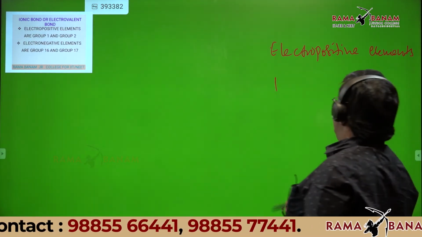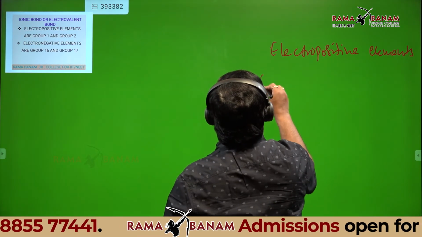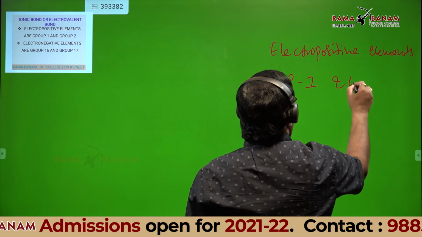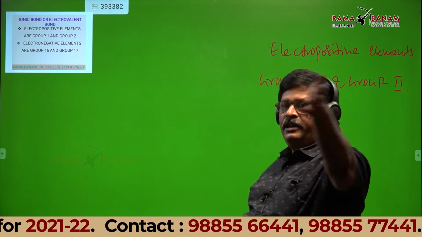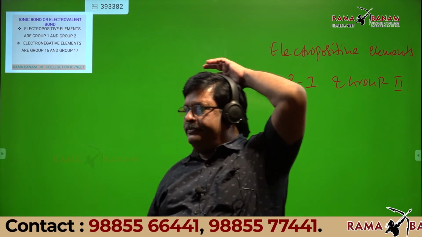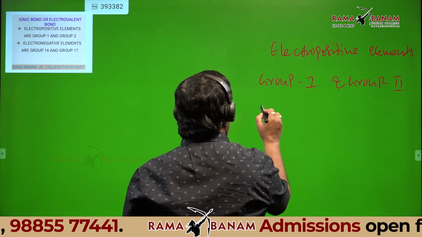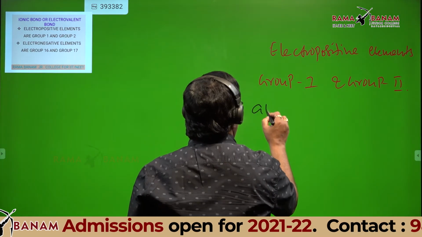Group 2. Is it okay, students? Can anyone tell the name of group 1 elements? Alkali metals.